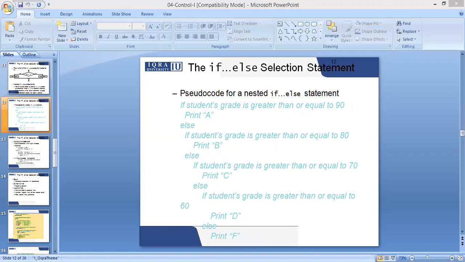A nested if, or an if within an if. Whenever we have multiple conditions linked together, dependent upon each other, we use nested if. For example, taking the same scenario, if the student has scored more than 60, he is passed. Now we need to see what grade the student gets.